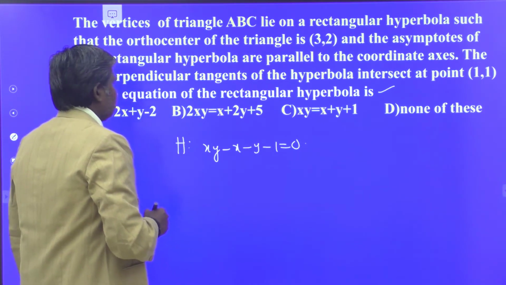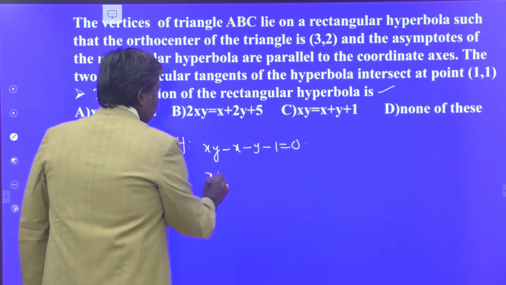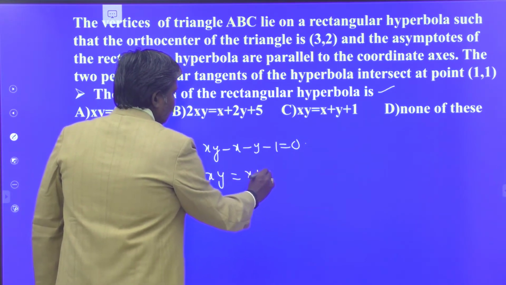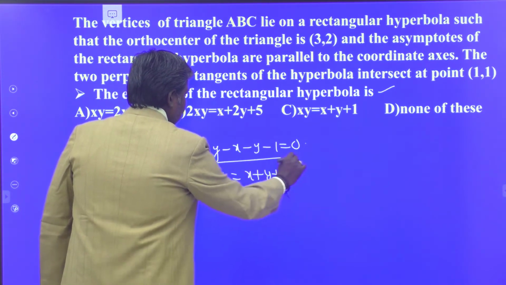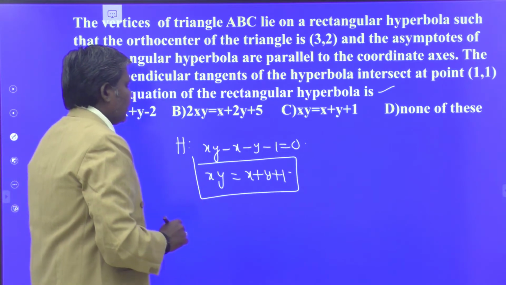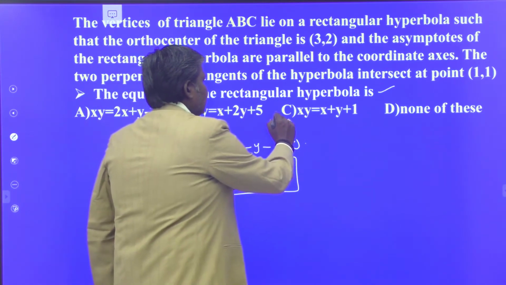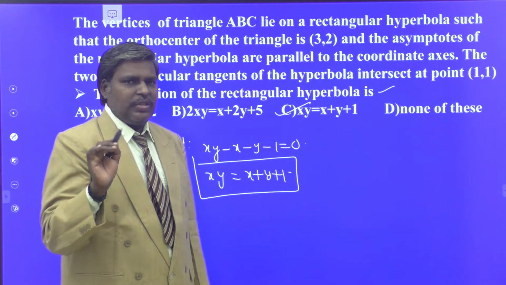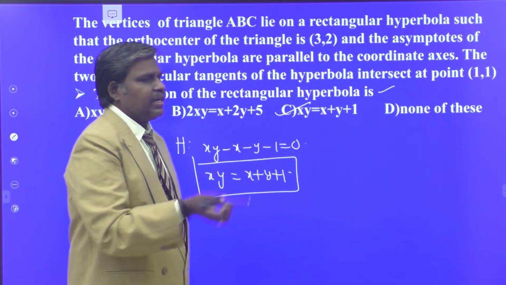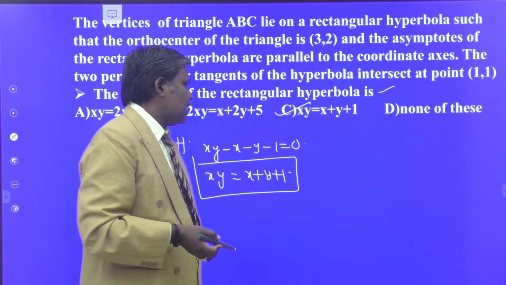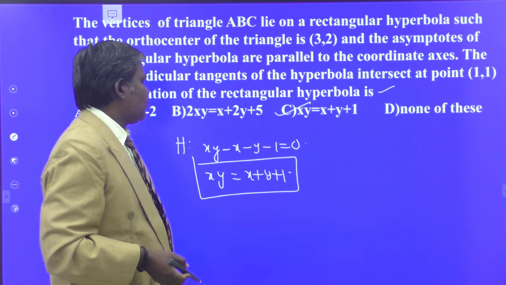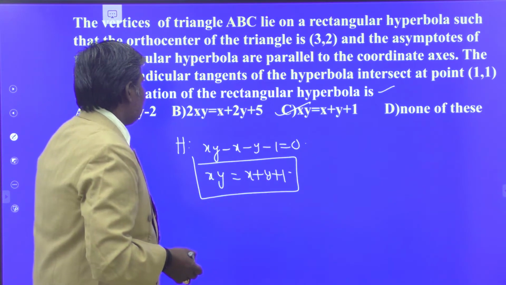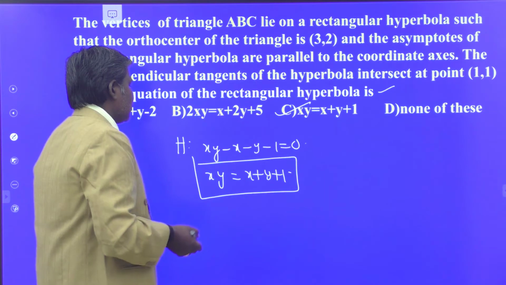So this can be written as xy is equal to x plus y plus 1. That is the equation of the hyperbola. So once you crack one of the problems, immediately the other problems are automatically obtained. So xy is equal to x plus y plus 1 is the equation of hyperbola, and asymptotes are what?